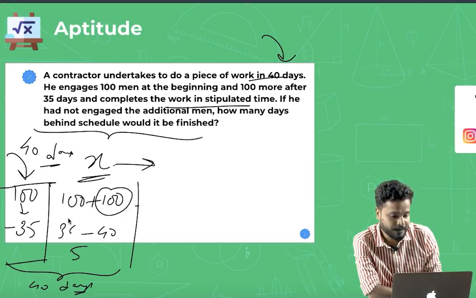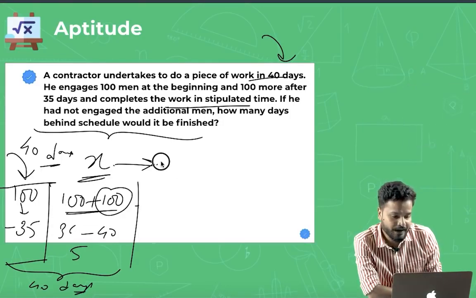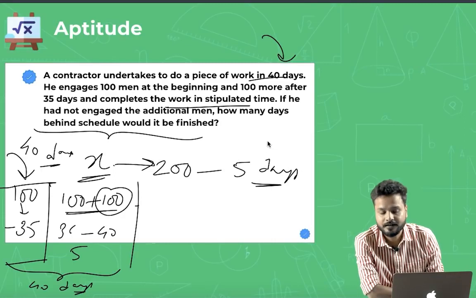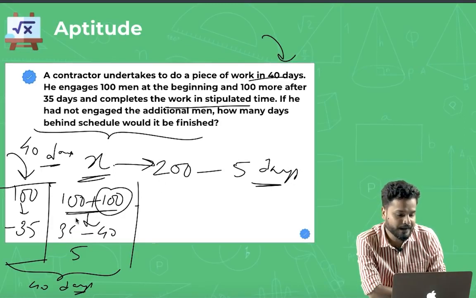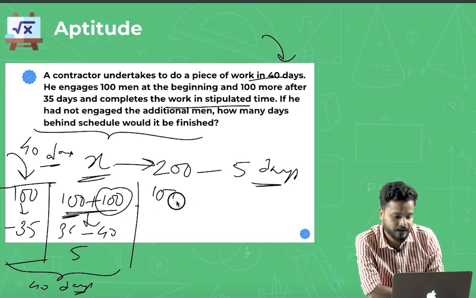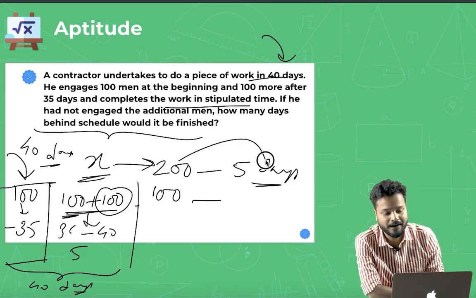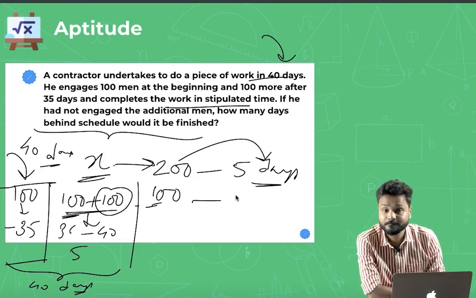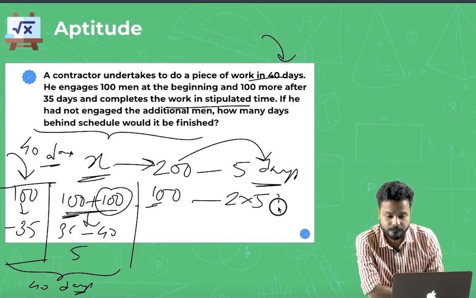That work was completed by 200 men in 5 days. If there were not 200 men and there were only 100 men, so the same work, if 200 men can complete in 5 days, 100 men would complete in 2 times 5 days. That is 10 days.